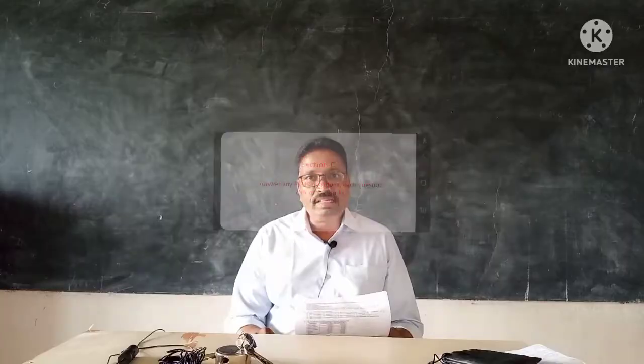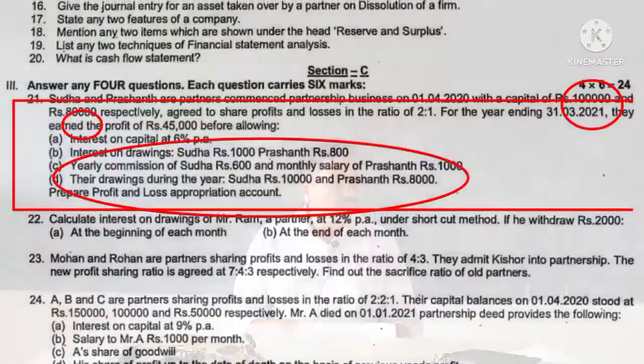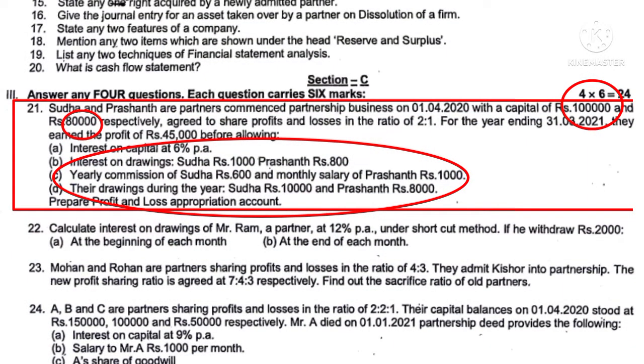Now we shall move on to the section C. In section C, 8 questions will be asked. Each question carries 6 marks. We have to answer any 4 questions. Question number 21 is on the preparation of profit and loss appropriation account. So draw the format of the profit and loss appropriation account.